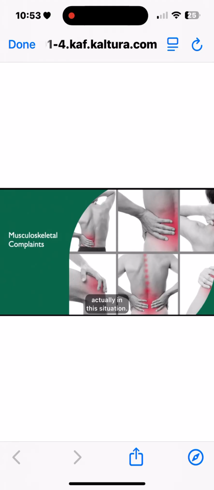Range of motion is not as limited, but they will have a positive arc test, which is pain when you raise up the arm between 60 and 100 degrees with active abduction. So it's sort of raising it out to the side to 60 to 100 degrees will cause pain.